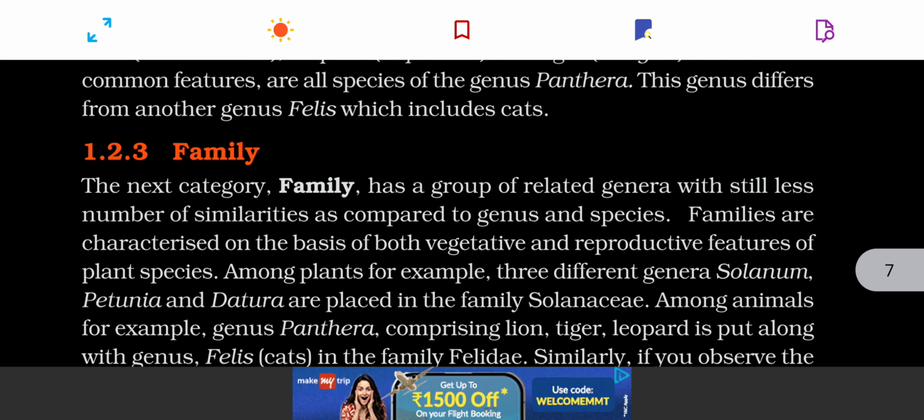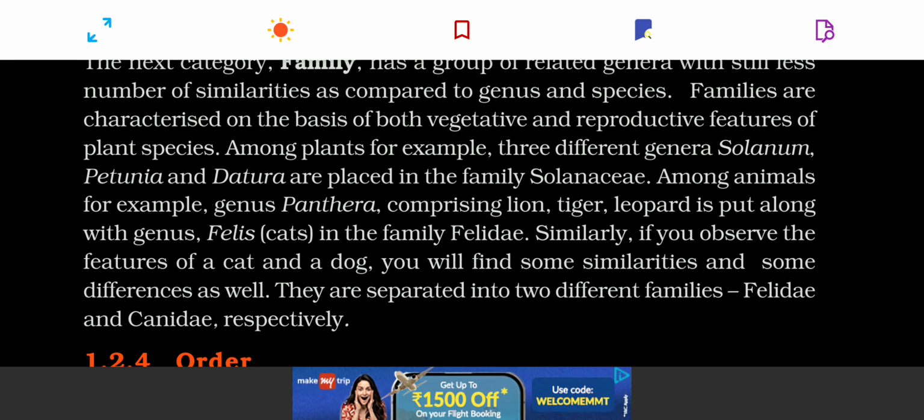Then moving from basic taxon, that is species, to the genus, then comes the family. A family includes many related genera, like there's the family of Solanaceae. Solanaceae family includes many genera like Petunia, Solanum, Datura. So Solanaceae family includes Datura, Petunia, and Solanum genera.